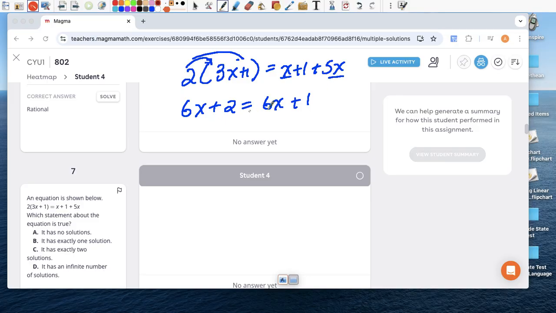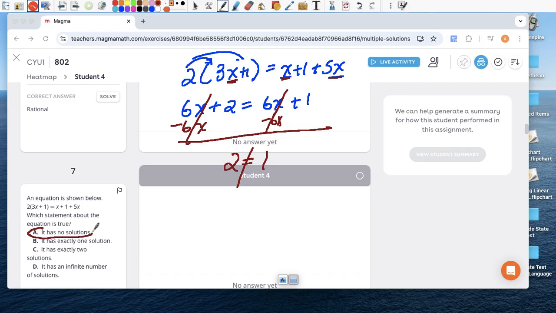I combined like terms. Look, there's variables on both sides, right? So let's do minus 6x, and you'll notice that the variables are going to go away, and I'm left with an equation that says 2 equals 1, and we know that's not true, right? There's no way 2 equals 1. So what does that tell us? It tells us that there is no value of x that I can plug in to make the expression on the left equal the expression on the right. So what does that mean to us? It means that it has no solutions. Okay.